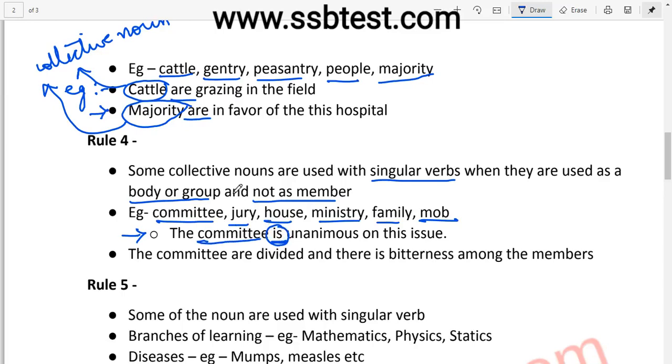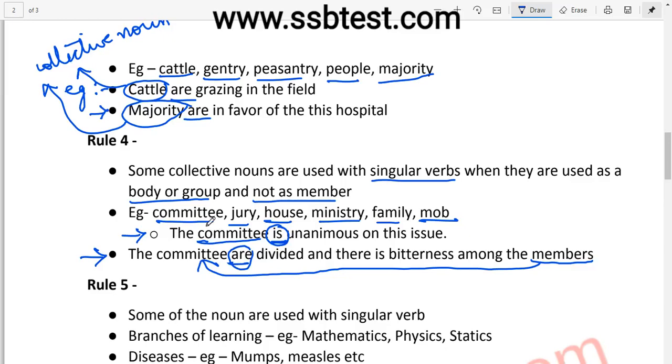But see this another example. To make it very clear, I have taken this example. The committee are divided and there is bitterness among the members. Now here in this example, we are referring to the members of the committee, right? That is why this are is used here. But in the previous example, we were referring to a body. The committee was taken as a body. That is why singular verb was used there. So this is the difference. And these are the very minute details that you need to take into your consideration, right? I hope this is clear now.